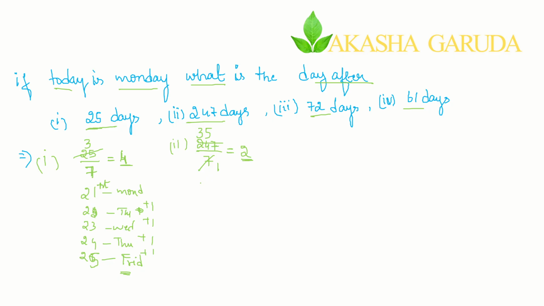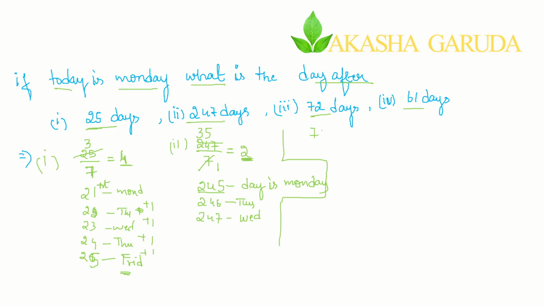The 245th day is Monday. Whatever remainder you get, subtract it, and that particular day is Monday. The 246th day is Tuesday. The 247th day is Wednesday. That's it, this simple. No big calculation.